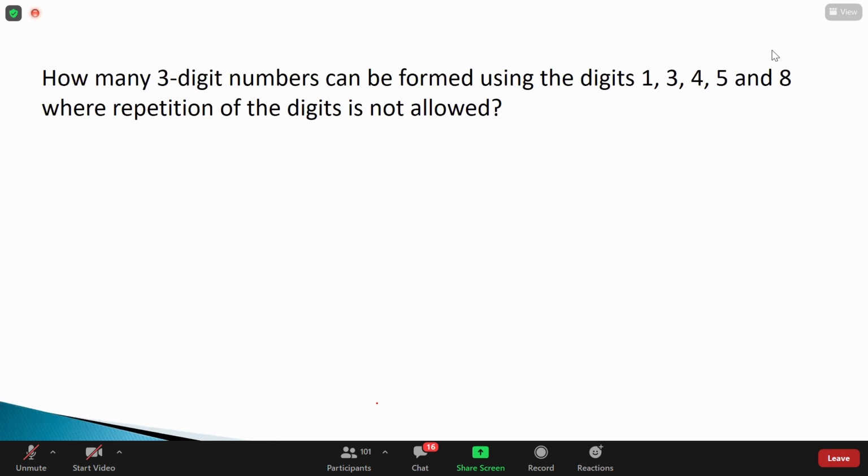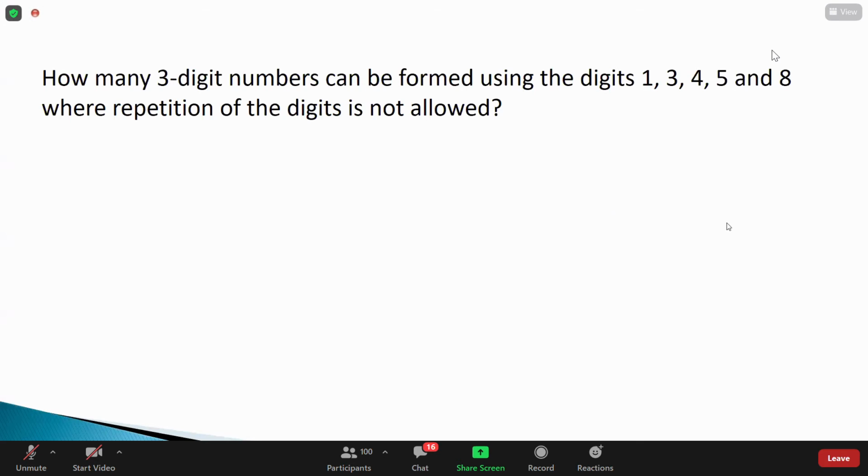Guys, I hope you understood this concept. Only 2 minutes, guys. Okay, fine. So I can see most of you answered 60. Very good. Amma Chandana, can you unmute, please?